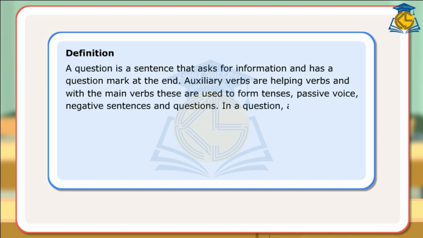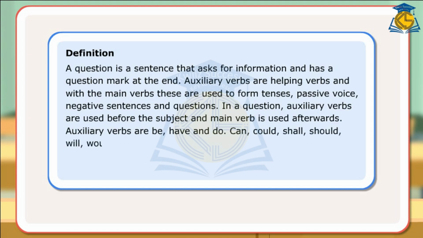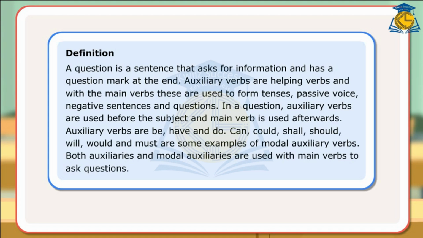In a question, auxiliary verbs are used before the subject and the main verb is used afterwards. Auxiliary verbs are be, have, and do. Can, could, shall, should, will, would, and must are some examples of modal auxiliary verbs. Both auxiliaries and modal auxiliaries are used with main verbs to ask questions.